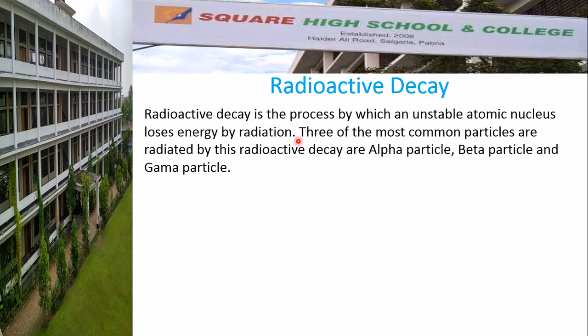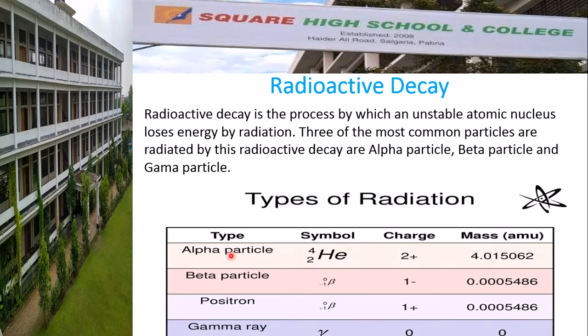In this decay, not only the alpha particle is radiated. Three of the most common particles radiated by radioactive decay are the alpha particle, beta particle and gamma particle. The alpha particle is a dipositive helium ion. Its atomic number is 2, mass number is 4. It has 2 protons, 2 neutrons but no electron. It is dipositively charged, heavy and high speed. Its mass is